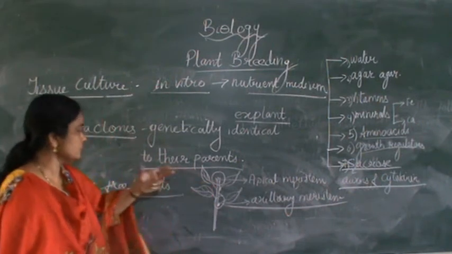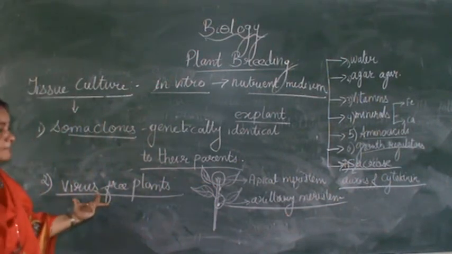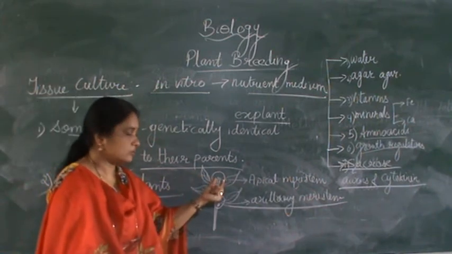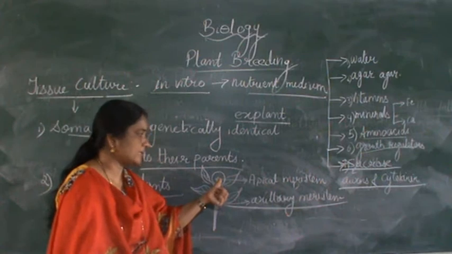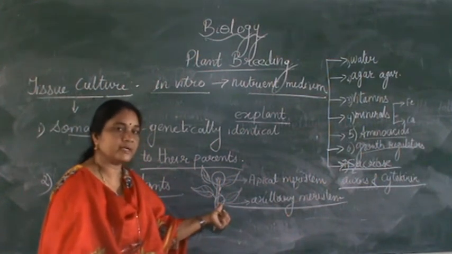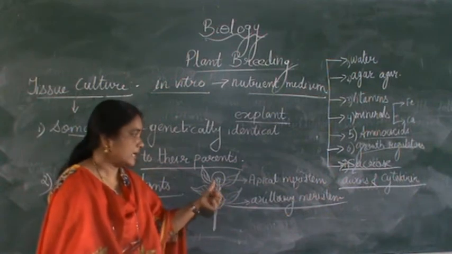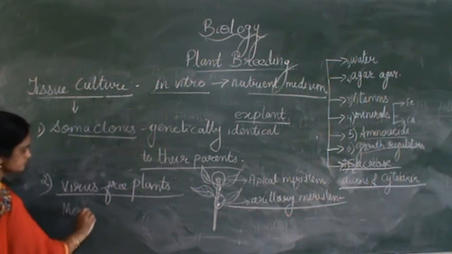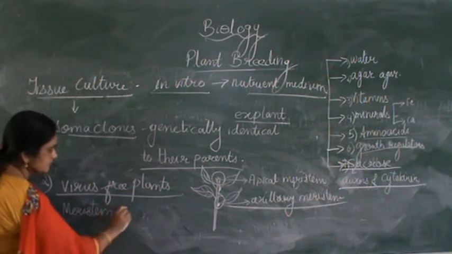So in order to develop virus-free plants, we mainly take the meristem, from the apex of the plant, or from the axillary or lateral meristem. And this is known as meristem culture.